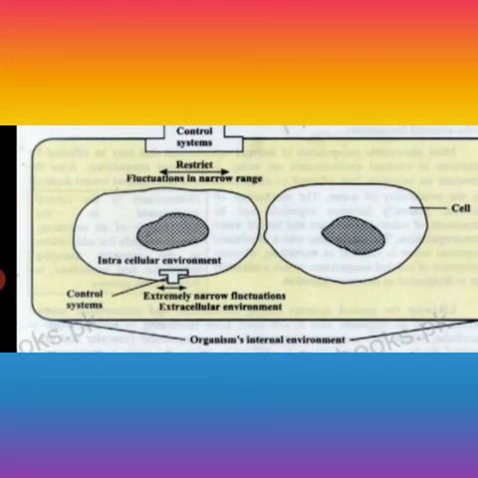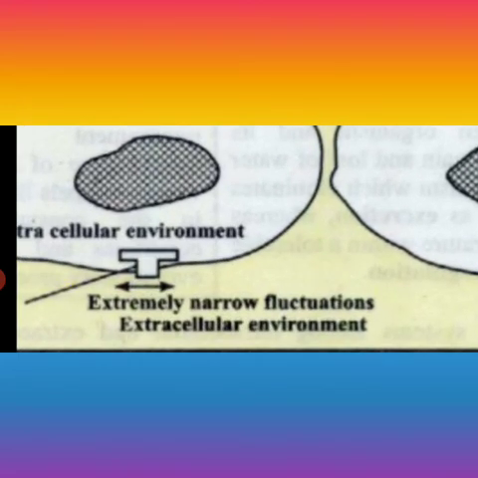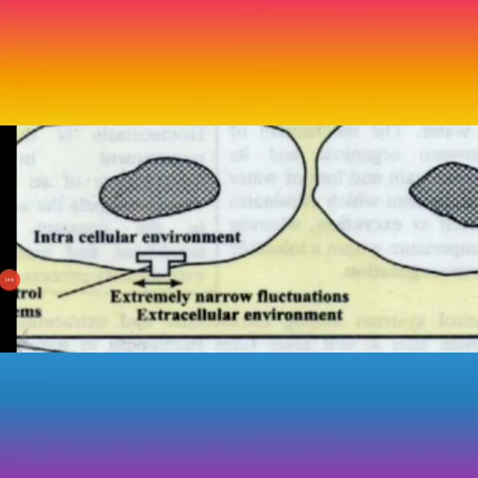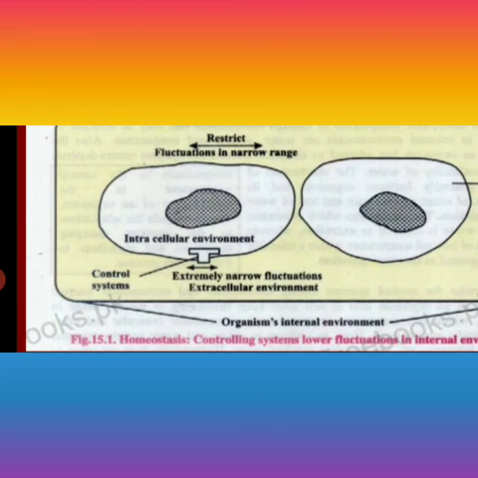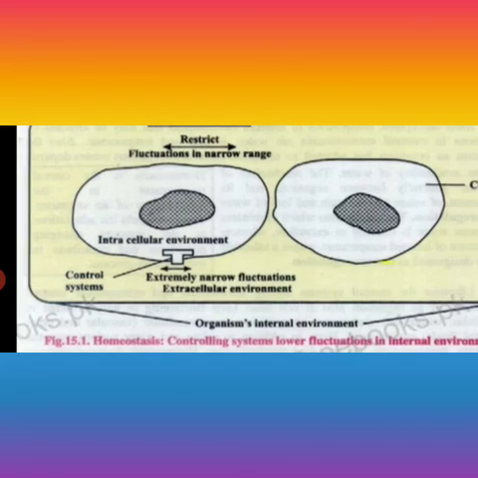Inside the cell, we can call it the intracellular environment. Outside the cell is the extracellular environment, where there are very narrow fluctuations. If only a single change occurs, the intracellular environment can sense it very easily. This is the receptor. When the outside conditions change, or even very slight fluctuations occur, these are sensed by the control systems, and the control systems regulate the internal environment, whether the pH or the temperature is fluctuating. It is sensed by the control system to produce the effector's response.